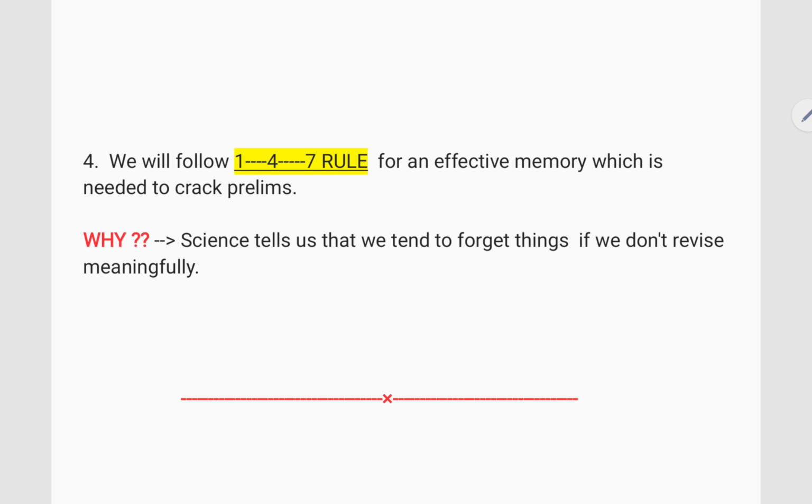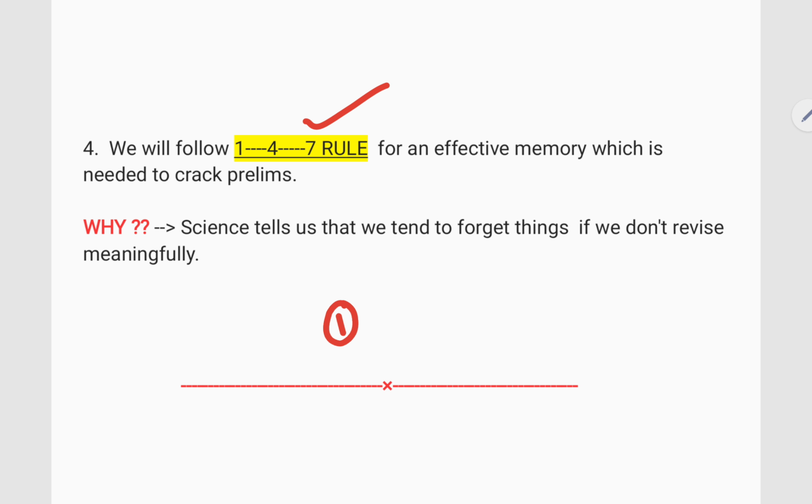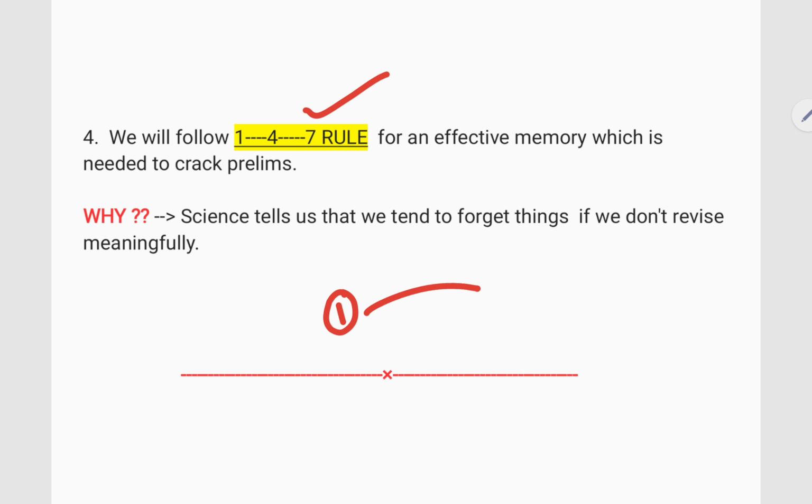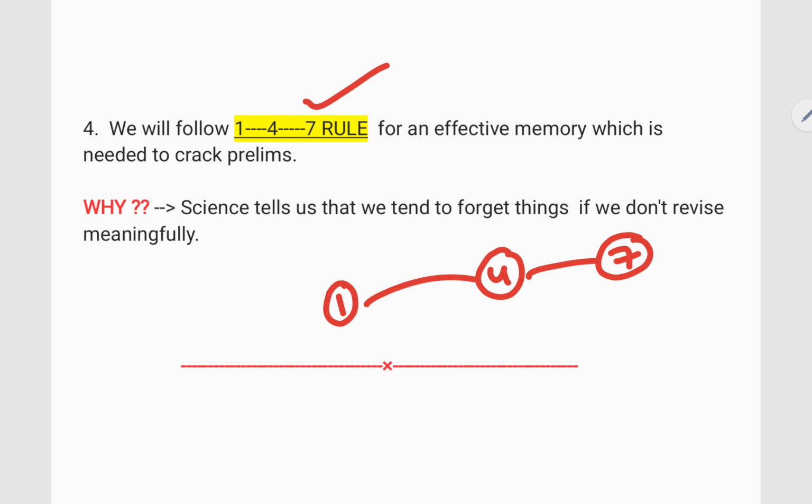Now, we will follow the 147 rule. What do you mean by this 147 rule? Suppose on day 1 we have read something, again we will revise it on day 4, and again we will revise it on day 7. So in a given week, you will be done with 3 revisions of whatever you read. This can help you to memorize and remember things mostly.